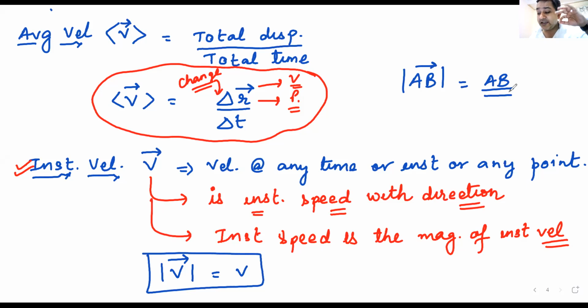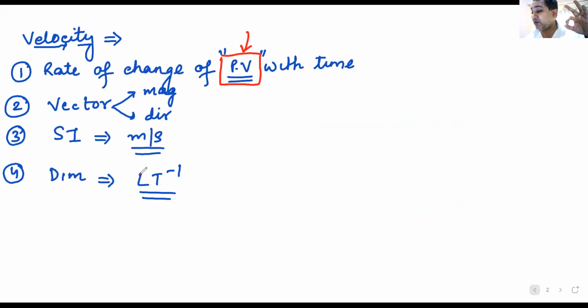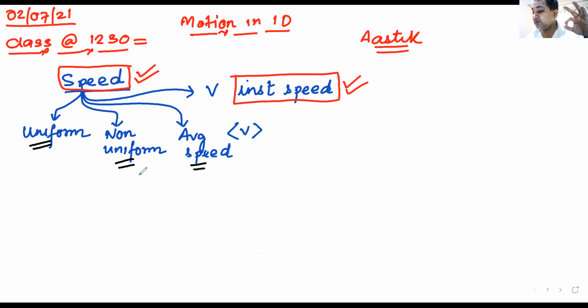On similar lines, the V vector is instantaneous velocity. To find the magnitude of instantaneous velocity, we just write V. So do you understand how I have related both the quantities together?